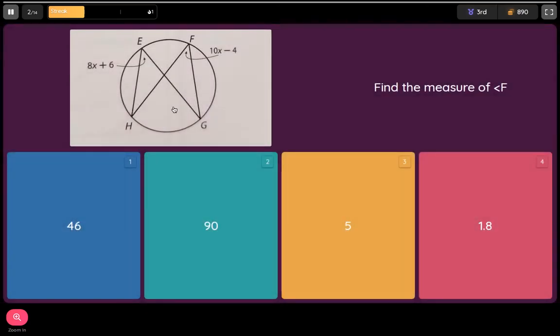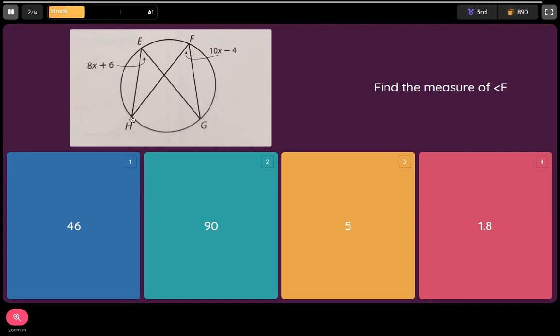Alright, so now this type of problem is a little bit more difficult. You've got some algebra involved, but you're looking for angle F. We have an expression for angle F, and we have an expression for angle E. Where that helps us is that these angles have endpoints on the same points of the circle.